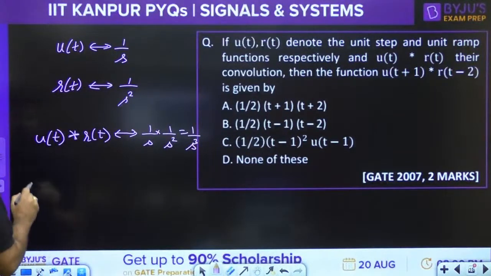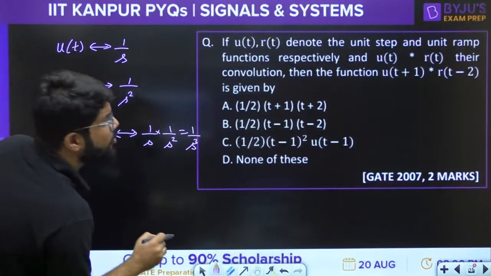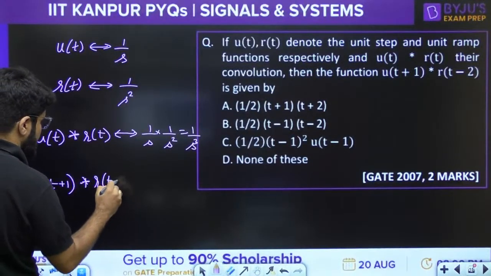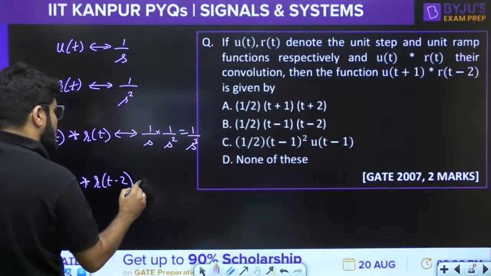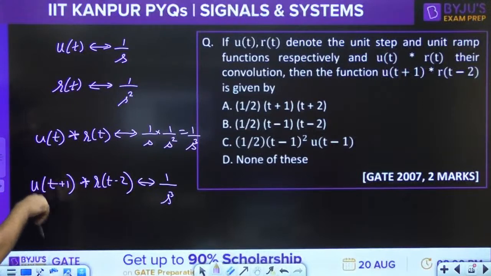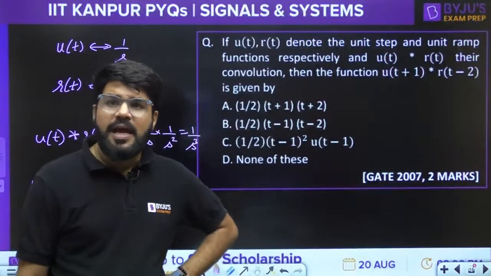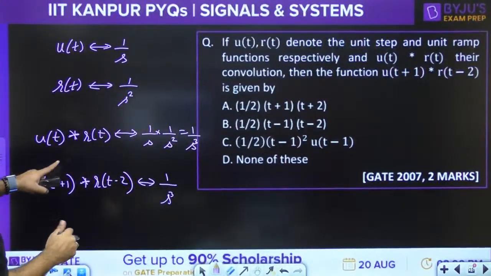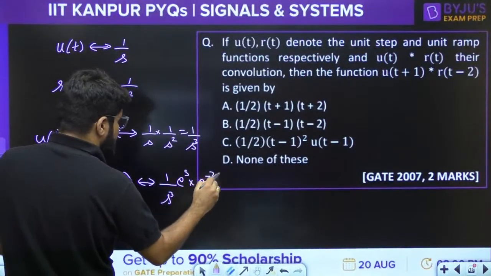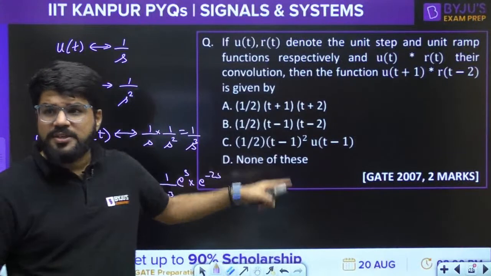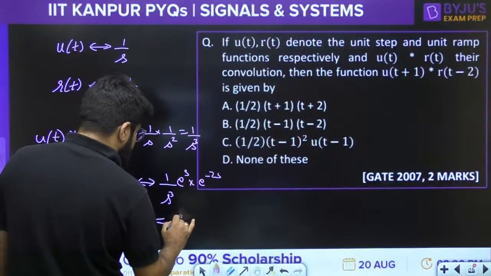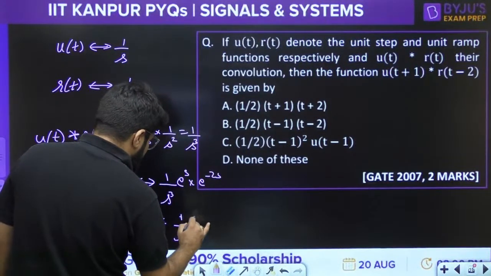Now, what should be the Laplace transform for u(t+1) convolution r(t-2)? It should be 1 by s cube, and then the time shifting property. So u(t+1) gives e power plus s, and r(t-2) gives e power minus 2s. Two time shifts are there, so two exponential phase terms will come up. So e power s times e power minus 2s will total become e power minus s.